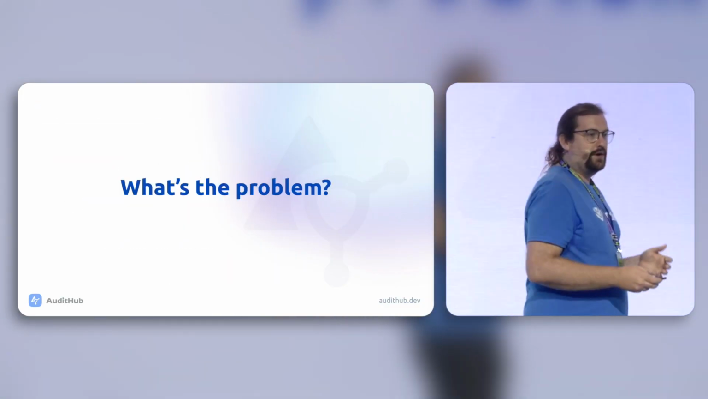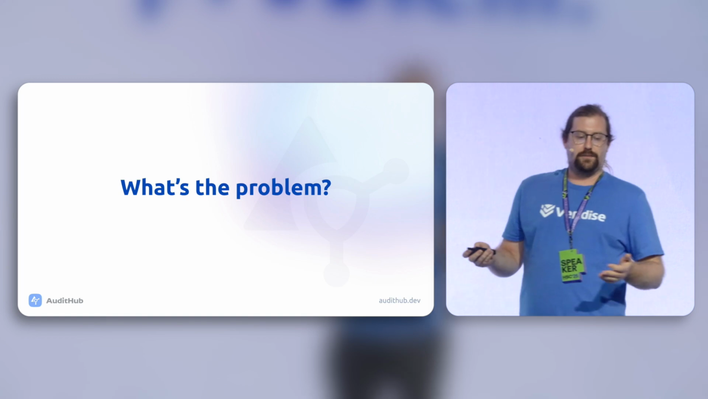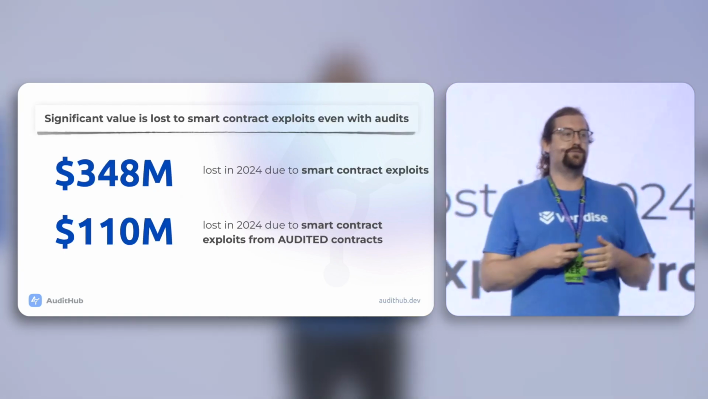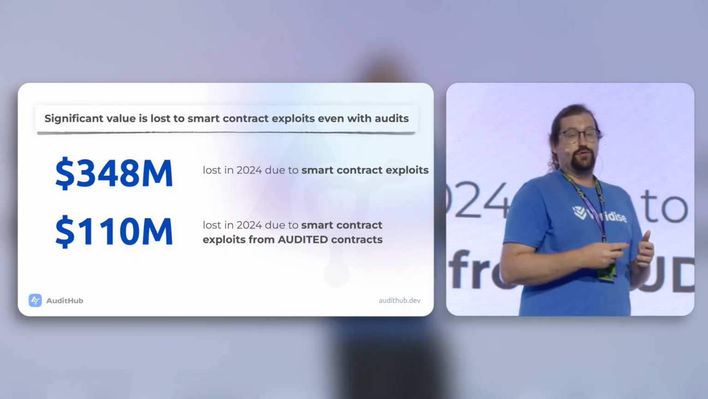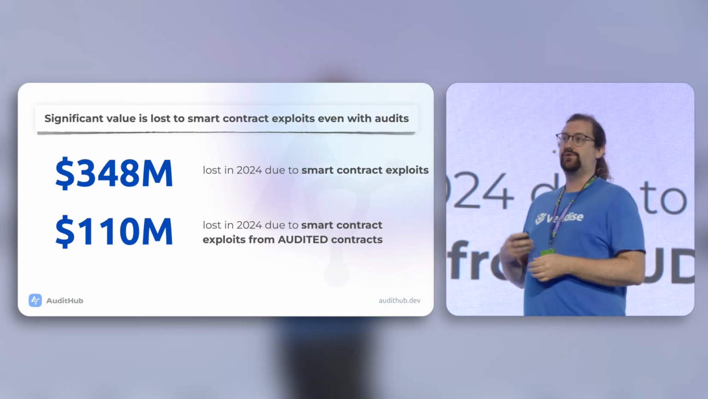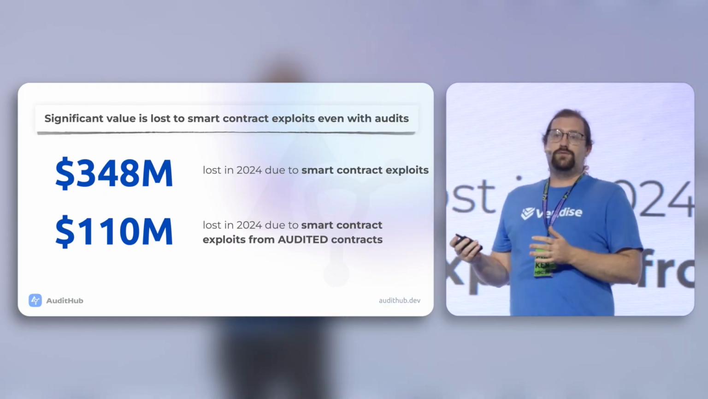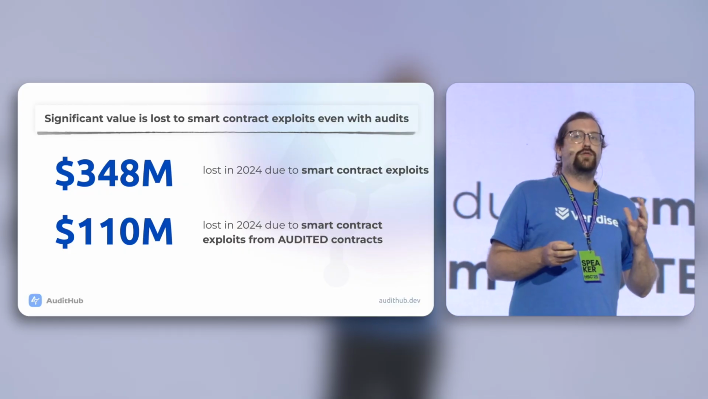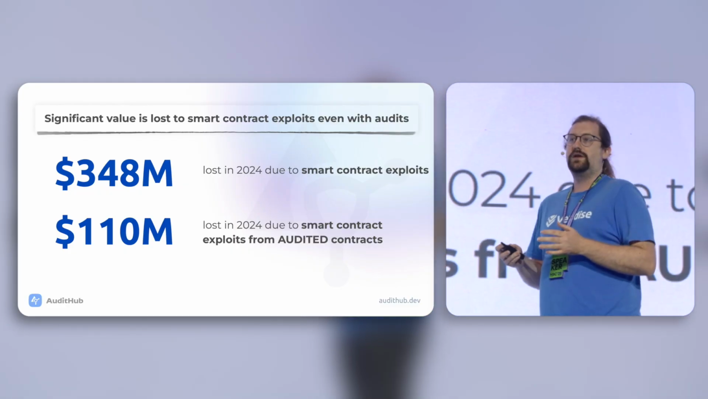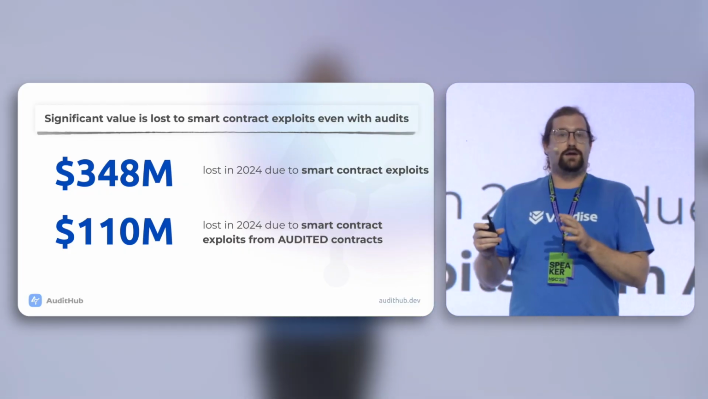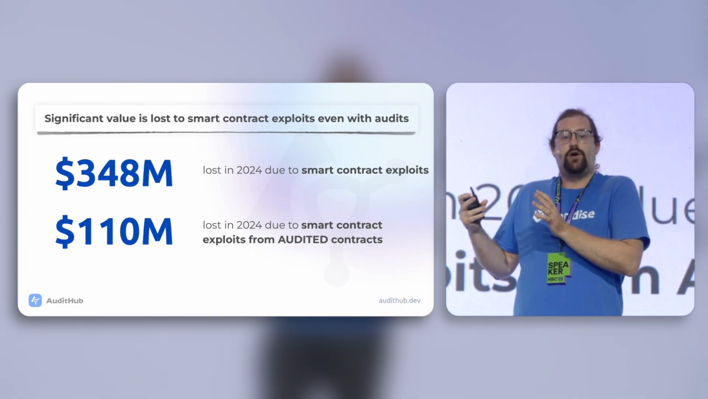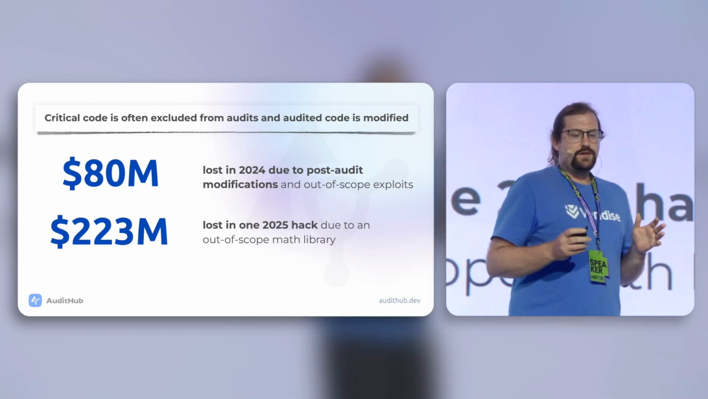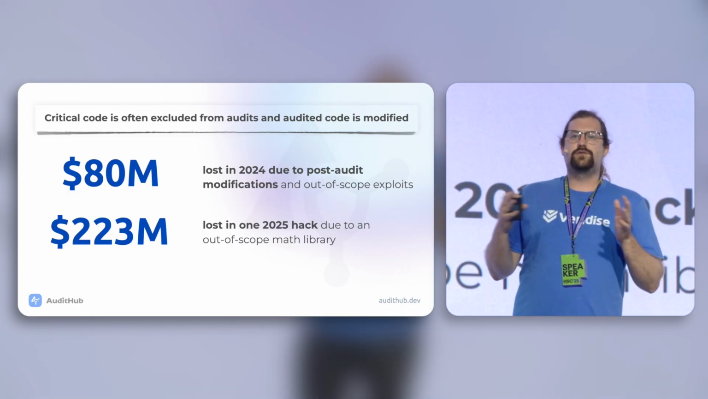So what is the problem with this? Well, even with audits, a substantial amount of money is being lost due to smart contract exploits. For example, in 2024, about $350 million of funds were lost due to smart contract exploits, and almost a third of them were audited. That means even projects that are getting audited, where the exploit is in scope, you're not always finding those bugs.